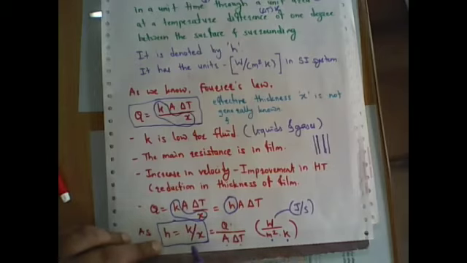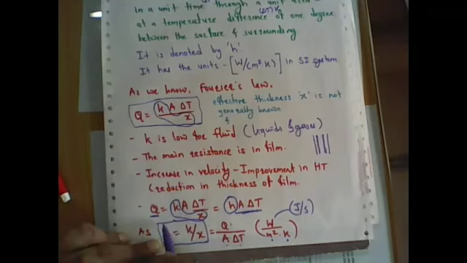This heat transfer coefficient can also be explained in terms of Q upon A delta T with the help of this equation. Here Q equal to K by X A delta T. Now this K by X becomes H. If you observe this equation, H becomes Q upon A delta T, with A delta T moved to the left hand side.